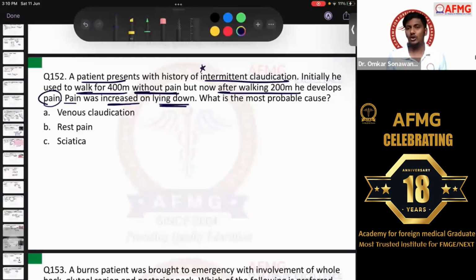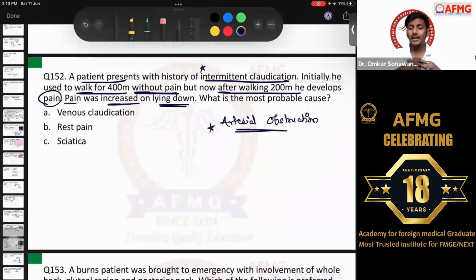But beyond intermittent claudication, as we have discussed in arterial disorders, in gradual arterial obstruction, when there is a slowly progressive blockage in the artery, usually due to the obstruction, the patient will have decreased blood supply to the distal part of the leg or the muscles, and initially the patient will have pain only on walking. That is what is known as intermittent claudication.